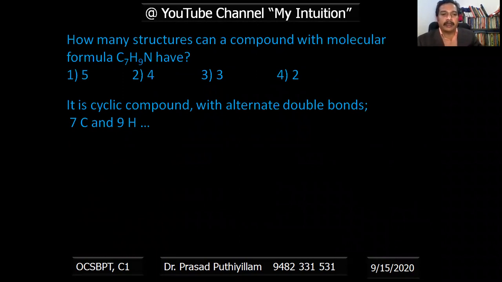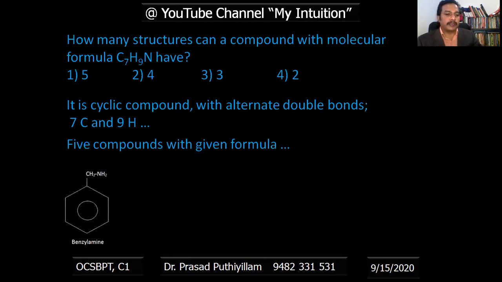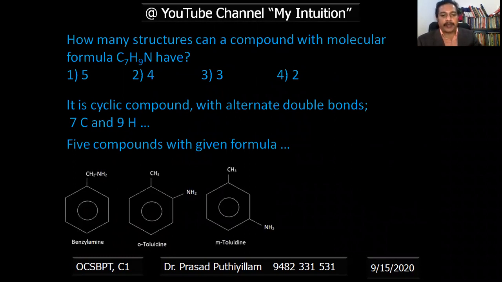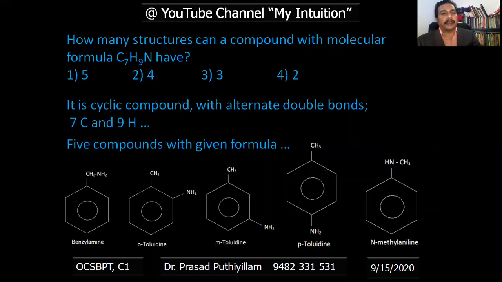Therefore, it is a cyclic compound and it should have alternate double bonds. Then only it can satisfy those 9 hydrogens. So 5 compounds with this general formula I can draw. That is benzylamine, ortho-toluidine, its meta-derivative meta-toluidine, its para-derivative para-toluidine, as well as N-methylaniline. Therefore, 5 is the correct answer.